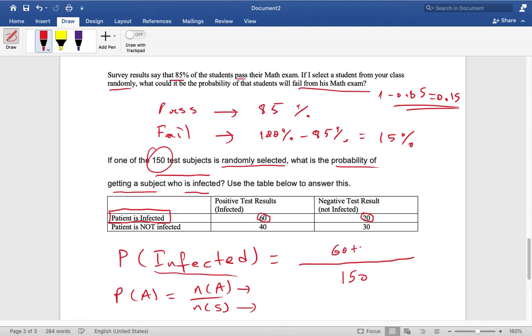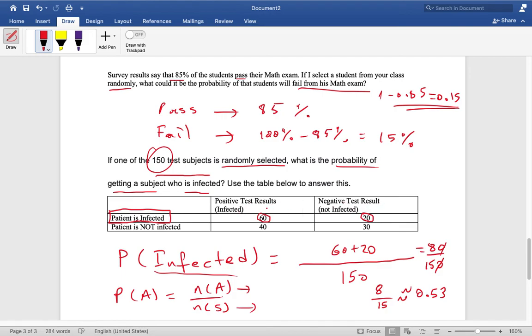So it will be 60 plus 20, which is 80 over 150. When you simplify, 8 over 15, and use the calculator, the result is 0.53.